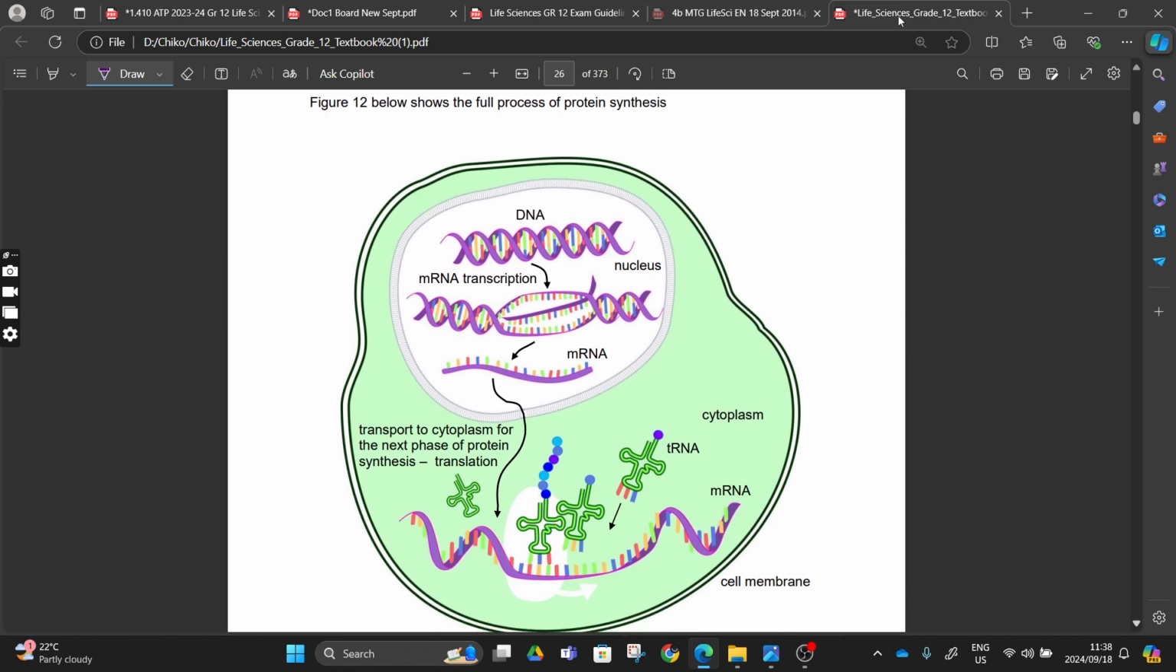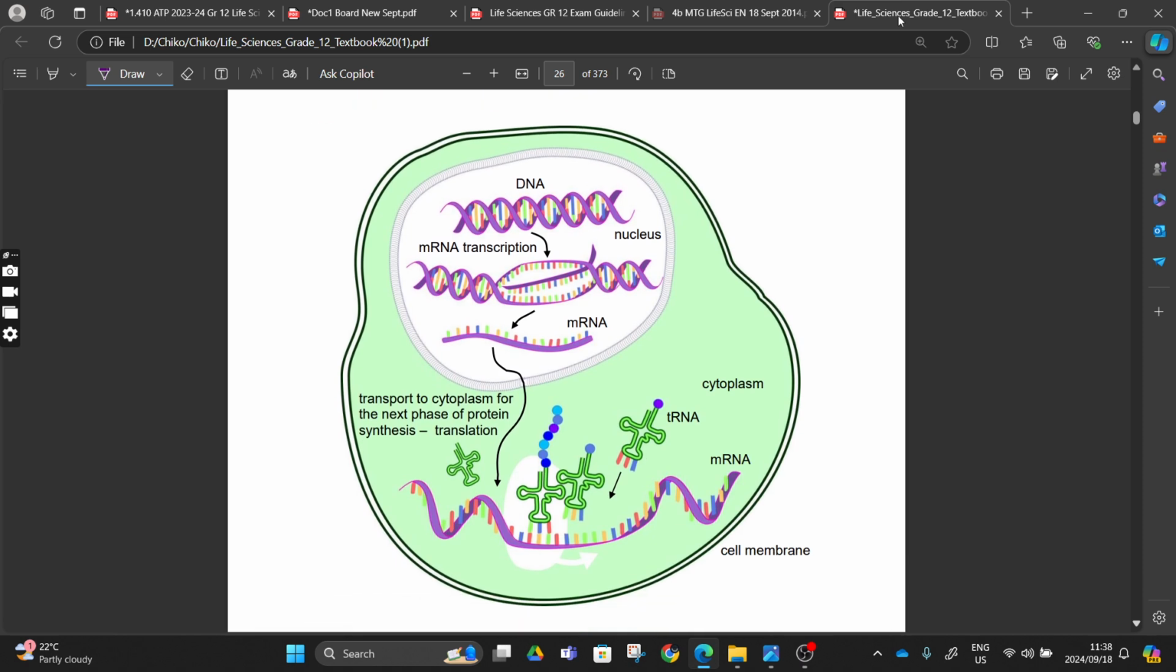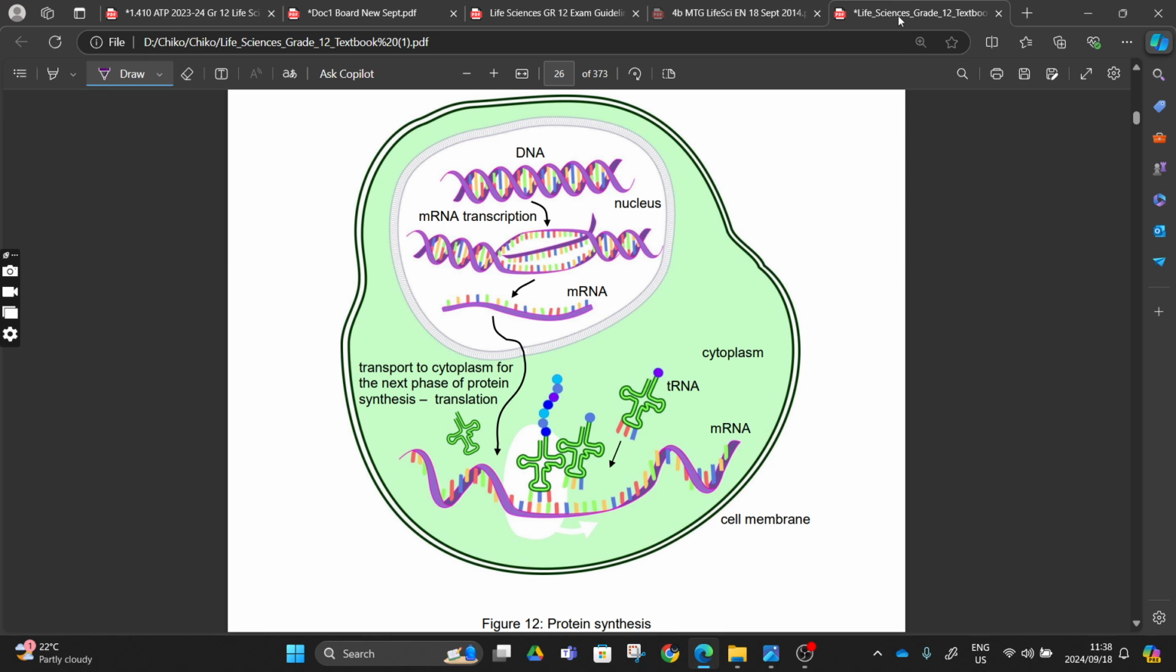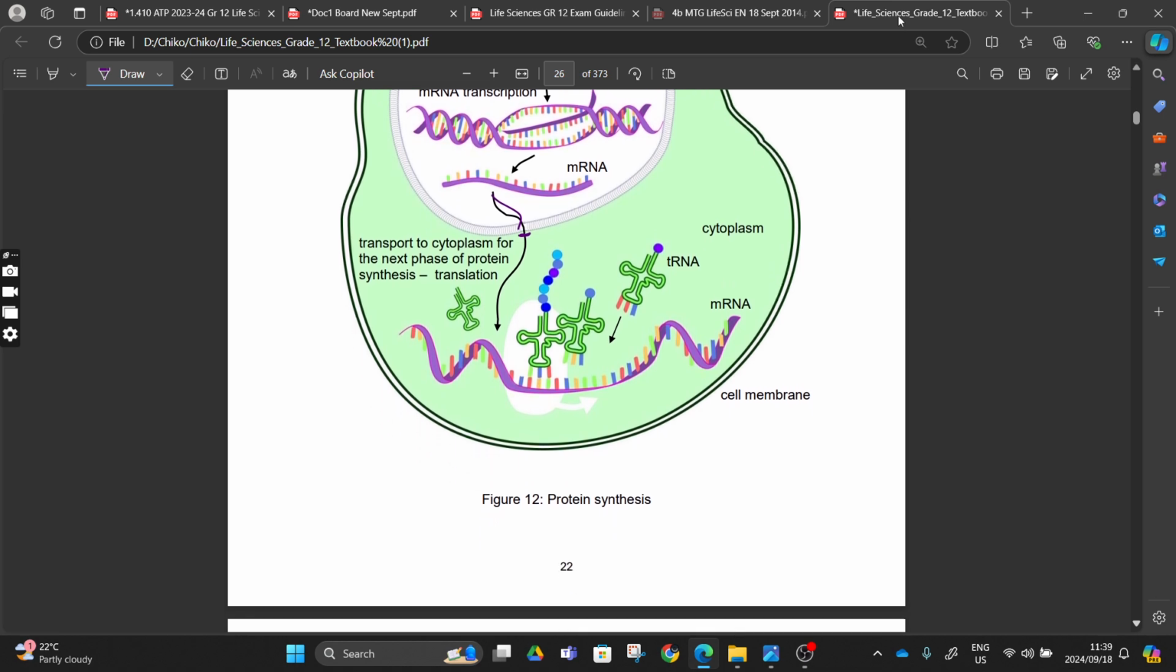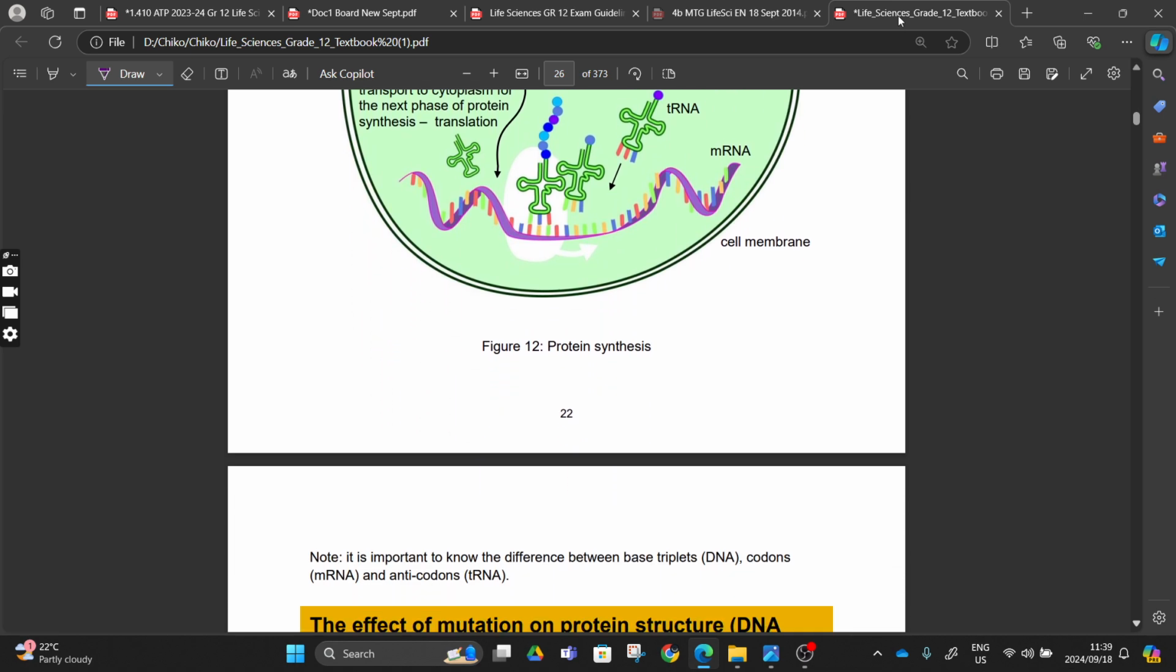This is the process that is happening in one cell, right? From there, the mRNA is going to be produced. Then the mRNA is going to leave via the nuclear pore to our ribosomes, and then the ribosome is going to translate that mRNA into a specific protein, right?